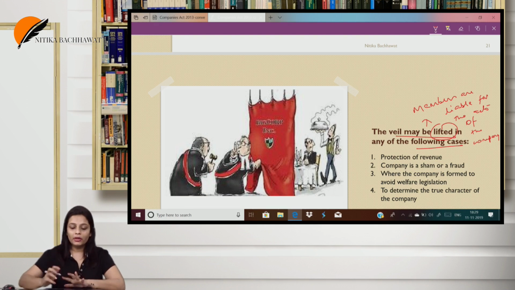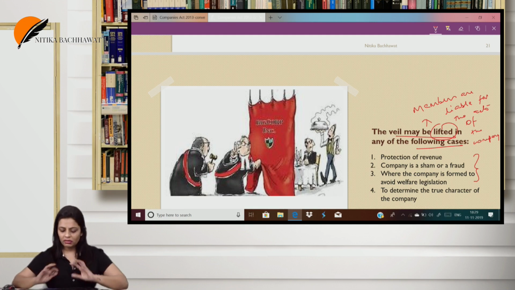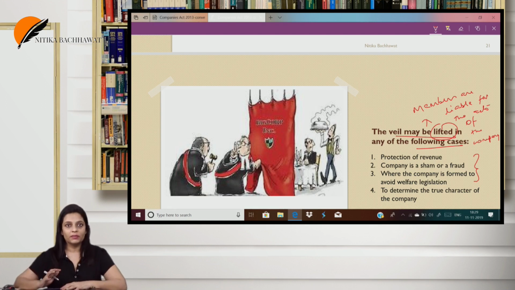The last one, to determine the true character of the company. In all the first three cases, what we saw was that the company has done something wrong. But in the fourth case, the company had actually not done something wrong. There was nothing wrong. But just to determine whether the company is an enemy company or not, the veil was lifted. The name of the case was Daimler Company Limited versus Continental Tyre and Rubber Company Limited.